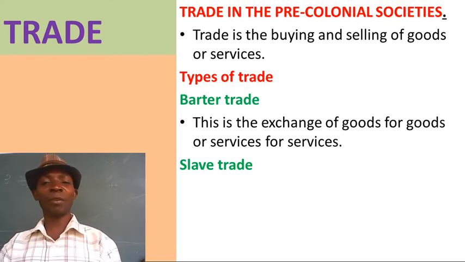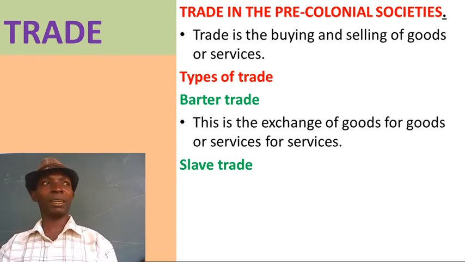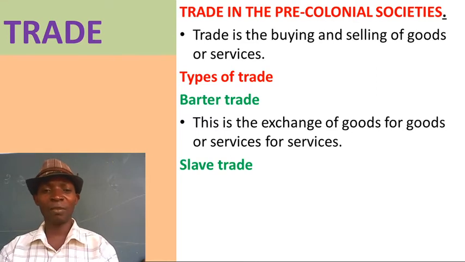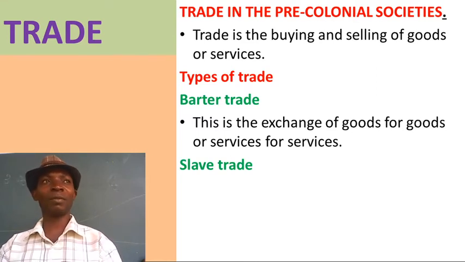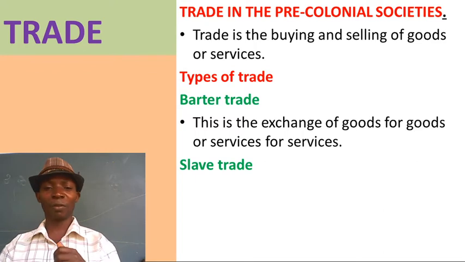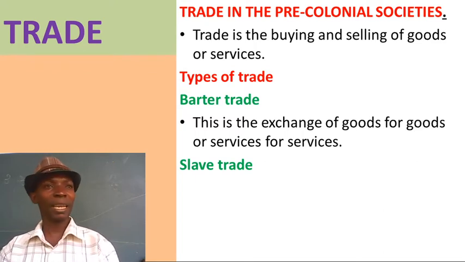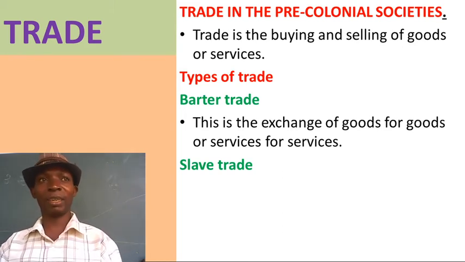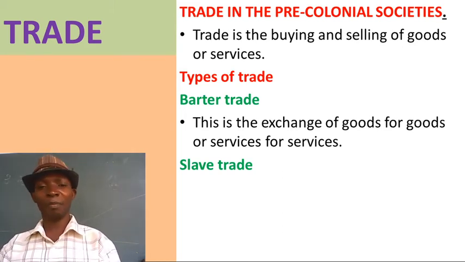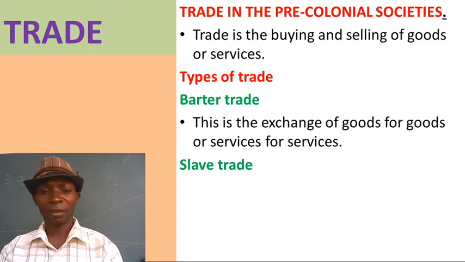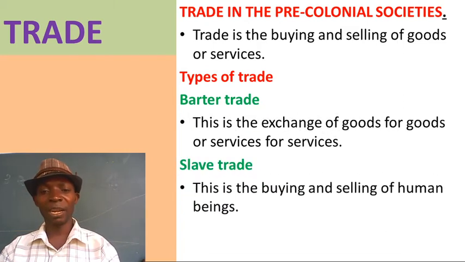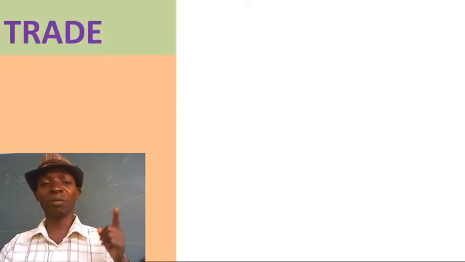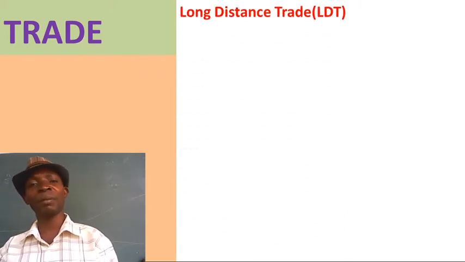Even at that time, there was what we call slave trade. What was it? Slave trade was the buying and selling of human beings. You buy human beings, you go and sell them. This trade was introduced by the Arabs, the Arab traders. They started slave trade. They could buy human beings and sell human beings.